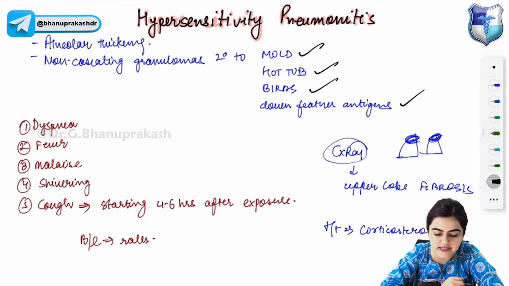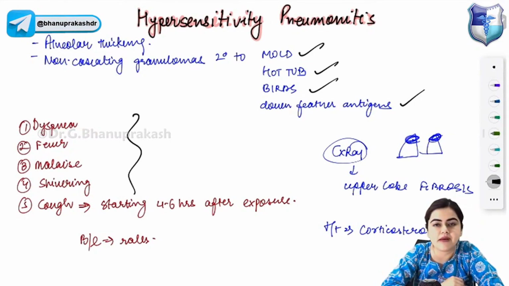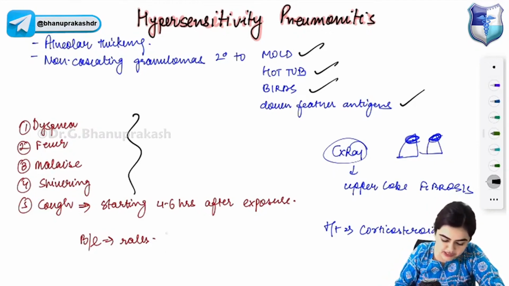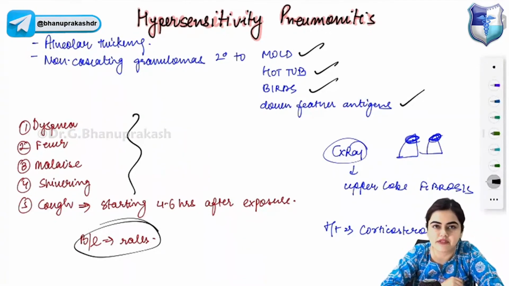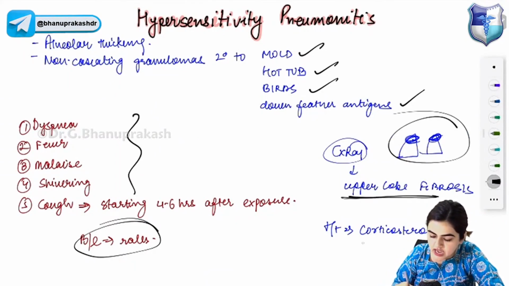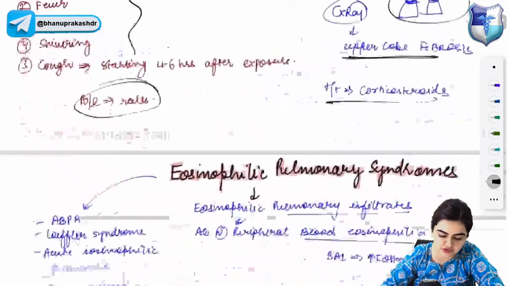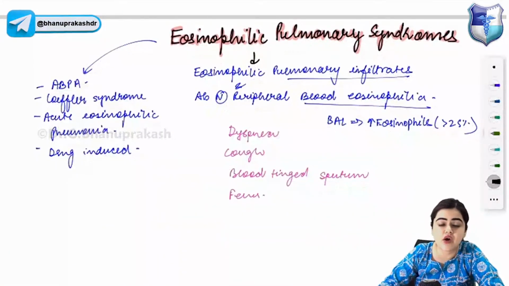So you will find non-caseating granulomas will develop in the lung secondary to environmental exposure of mold, hot tubs, bird, down feather antigens. And the symptoms I have written here: dyspnea, fever, malaise, shivering, cough will start 4 to 6 hours after exposure. You will get bilateral rales in case of chronic hypersensitivity pneumonitis. On chest x-ray, there will be upper lobe fibrosis, and treatment is by giving corticosteroids. Corticosteroids will decrease the inflammation. Pneumoconiosis we have discussed. Now next topic is eosinophilic pulmonary.